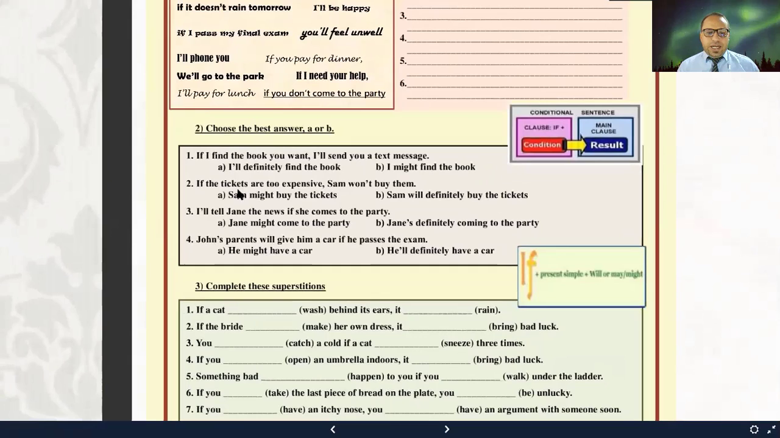Choose the best answer here. If I find the book you want, I send you a text message. So here, I'll definitely find the book. I might find the book. Which one is correct? Of course it is I might find the book, right? And the same thing for the rest of the sentences here. Okay, choose the correct answer, either A or B.